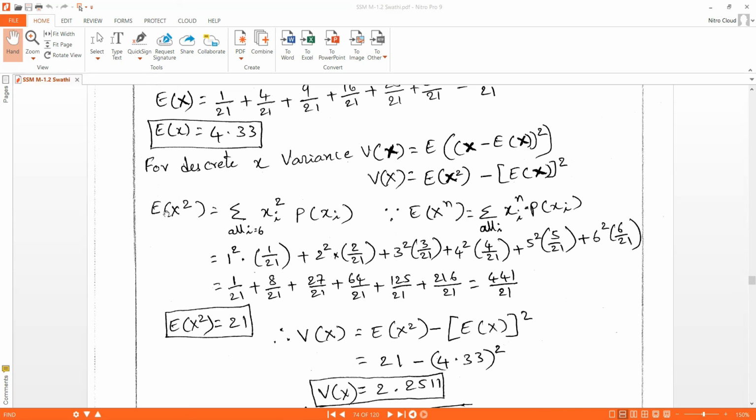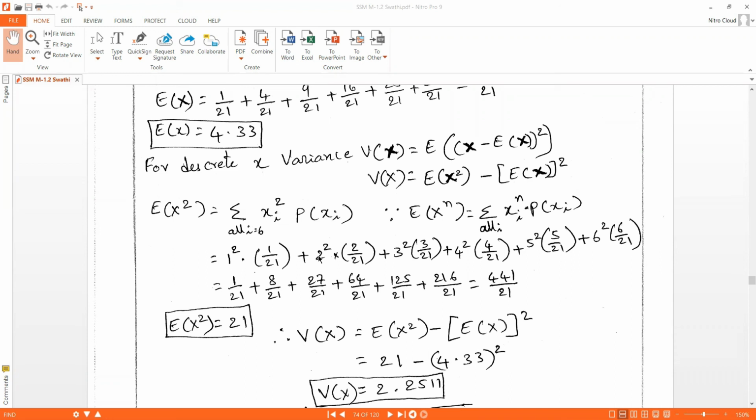So to find E of x square, again we use sigma i equal to 1 to 6 of xi whole square into p of xi. If you expand it, that is x1 square into p of x1, that is 1 square into 1 by 21,